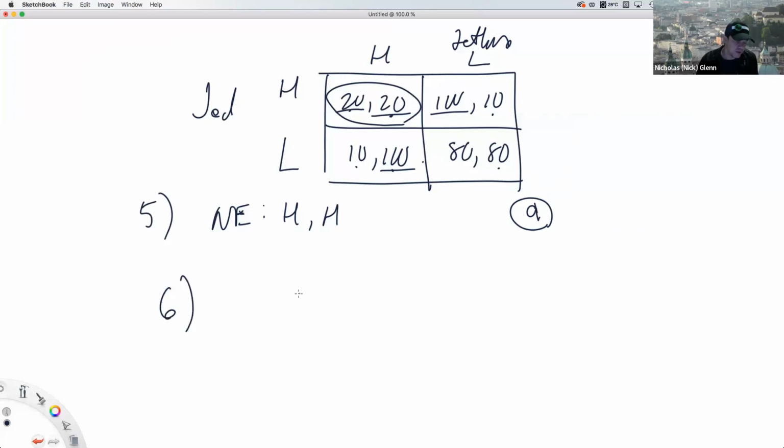Let's say they're using a tit for tat strategy for a repeated game. Let's say they're playing an infinite repeated game. They know each other's strategy. It's a tit for tat, which means if one of them deviates, they don't cooperate. Like if they're saying, okay, let's both do low production, they both get 80.